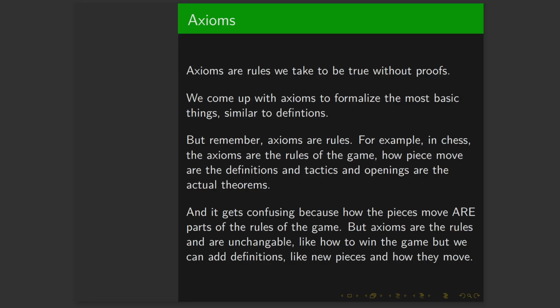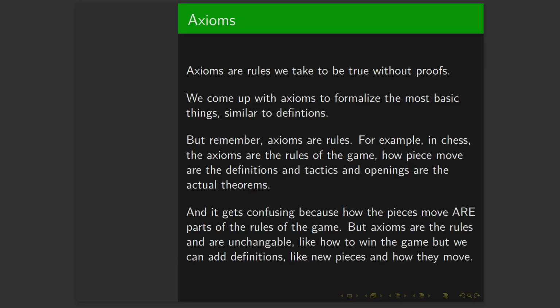Let's look at chess, for example. How pieces move are kind of like the definitions. And how you can win the game and the actual rules, like stalemate and checking, those are the axioms. So the tactics and openings that you can develop from this are the actual theorems, or the things we want to develop. And it gets kind of confusing because we associate how pieces move with the rules and call both of them rules. But axioms are unchangeable.